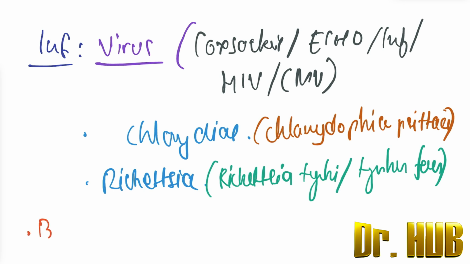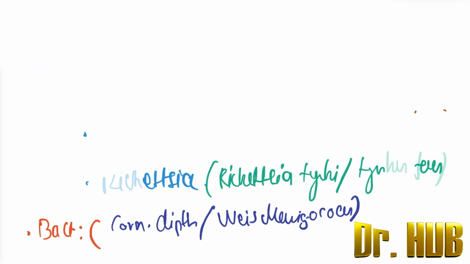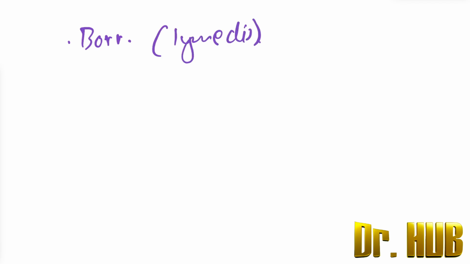Next we look at the bacteria. In terms of bacteria, Corynebacterium diphtheriae is involved. Next is Neisseria meningitidis, the meningococcus. So Corynebacterium diphtheriae as well as Neisseria meningococcus. Then we also have infections caused by Borrelia, and the example is Lyme disease.